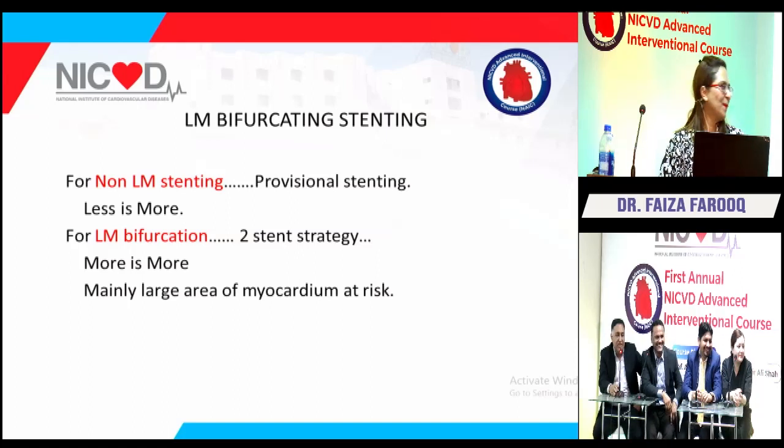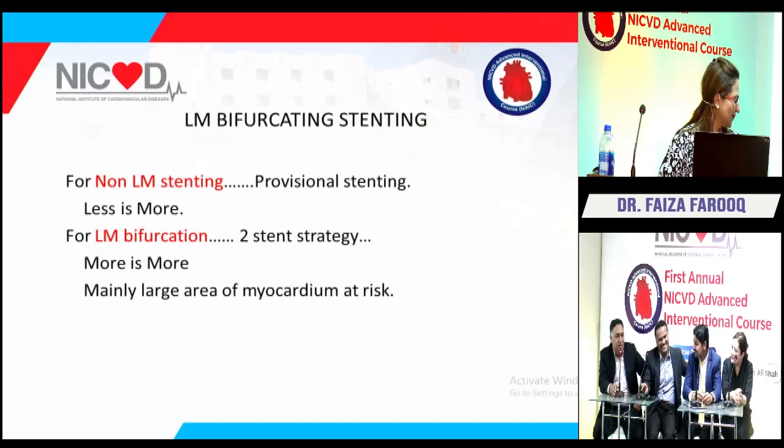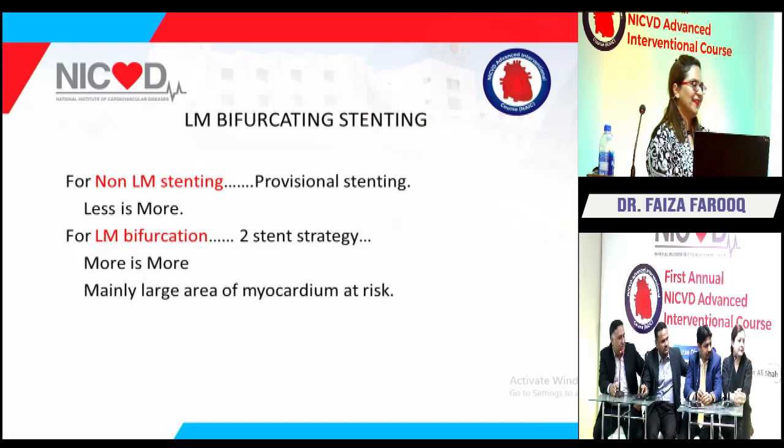I think we still need a lot of debate about the decision, and we don't have long-term data. And already in the morning we discussed a lot of strategies, but DK Crush has better results rather than provisional stenting, the trials show. No, see, I think Mukesh was discussing a different topic, and I agree with you.